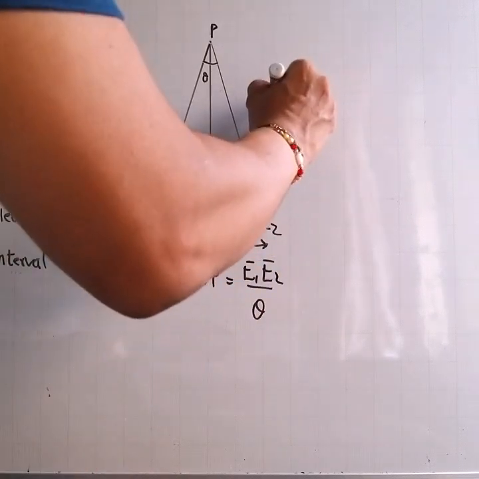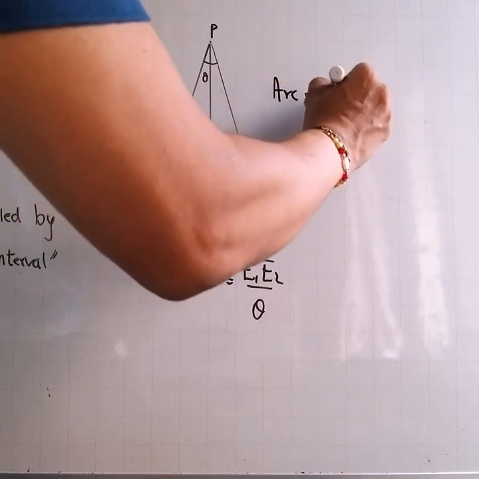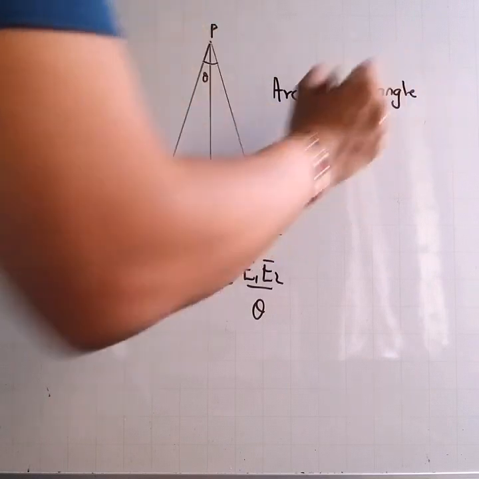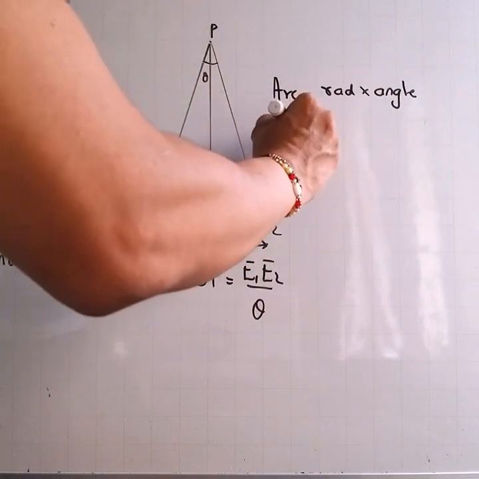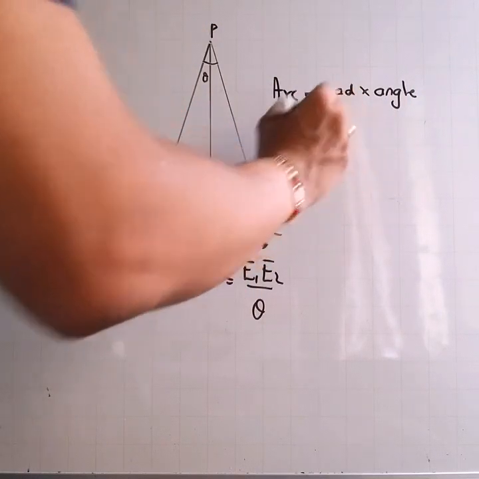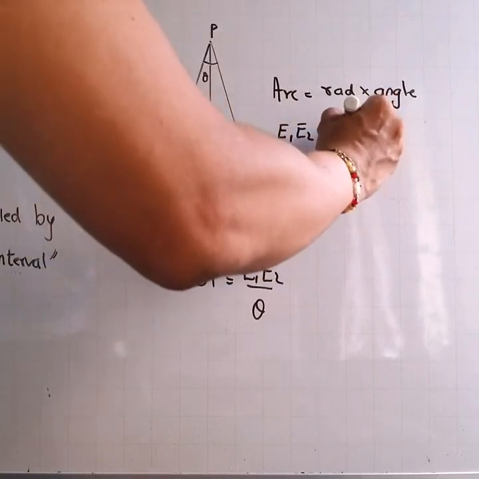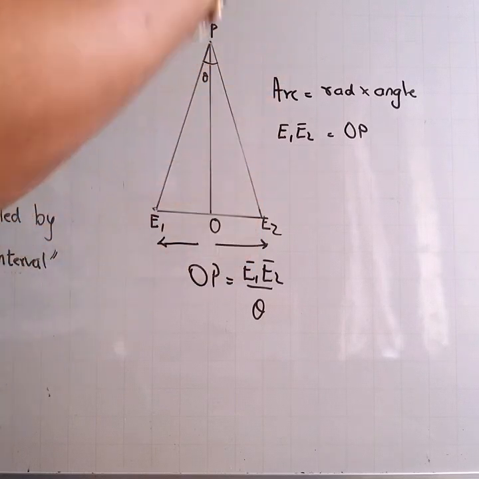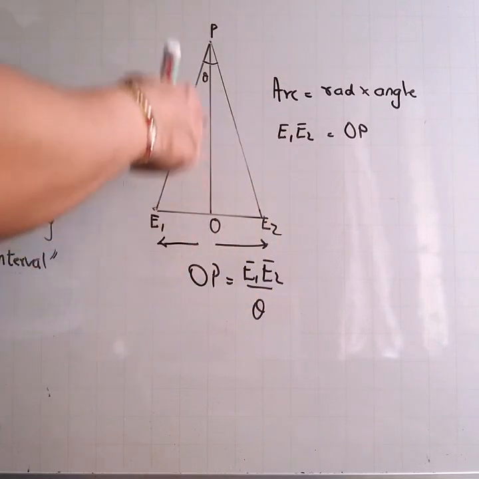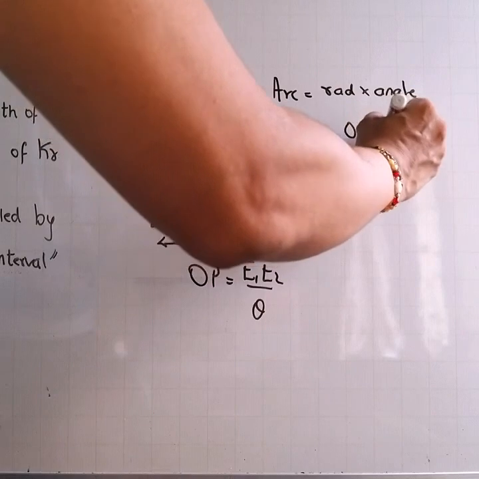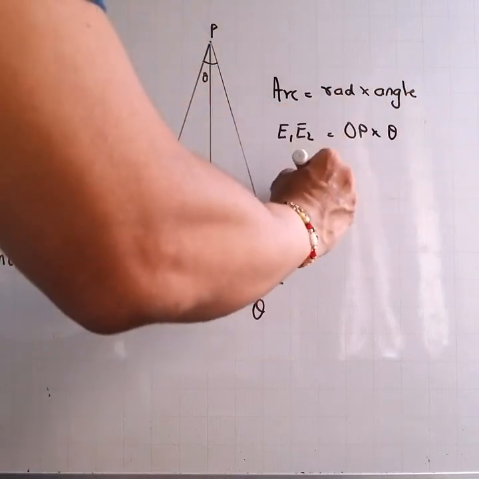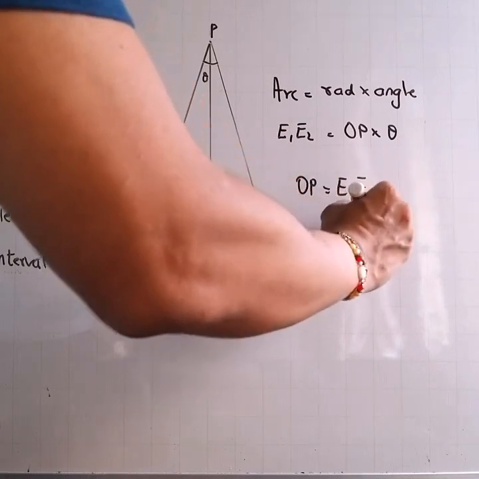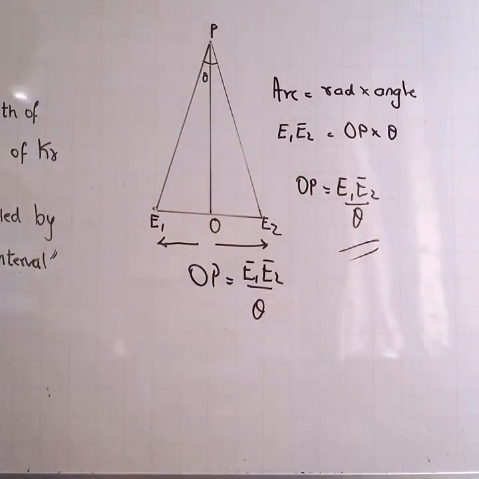Arc is radius into angle, right? So E1E2 will be the arc, and I take OP as the radius because OP, PE1, PE2 are almost equal when you take large distances. So OP will be E1E2 upon theta.